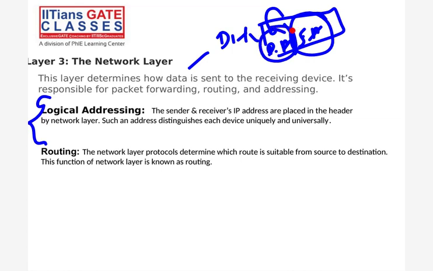And routing, multiple routing algorithms we will, okay, Sai is asking some questions. So routing means multiple routing algorithms are there. We have to apply some routing algorithm and decide the best path. What will be our best path? Okay.